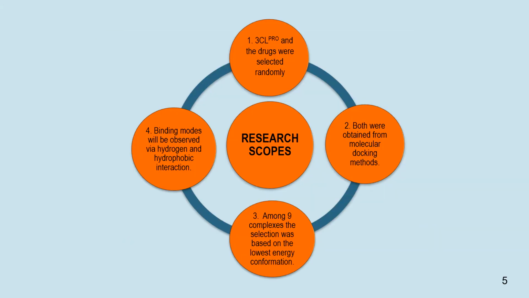To meet the objective of this study, the following scopes need to be considered. The COVID-19 receptor used in this study was 3-chymotrypsin-like protease 3CL-Pro, and the drugs were selected randomly. The complexes of 3CL-Pro and drugs were obtained from molecular docking methods. The selection of the best 9 complexes was based on the lowest energy conformation. The binding modes between the potential drug and the receptor will be investigated by looking at the molecular interactions such as hydrogen bonding, hydrophobic interaction, and electronic interactions.